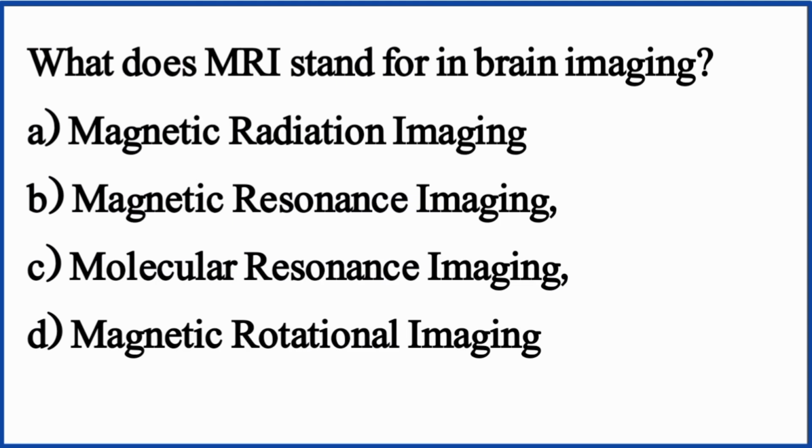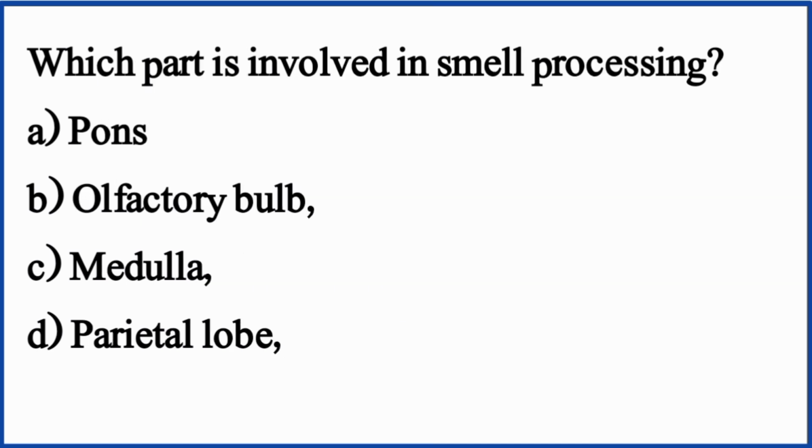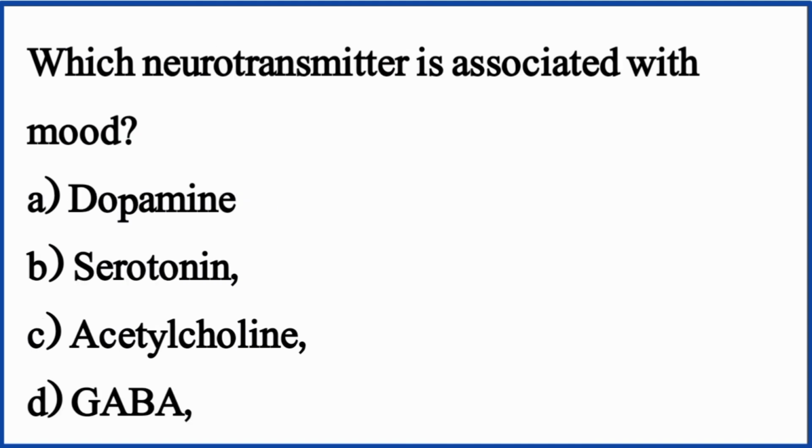What does MRI stand for in brain imaging? The right option is option B, magnetic resonance imaging. Which part is involved in smell processing? The right option is option B, olfactory bulb. Which neurotransmitter is associated with mood? The right option is option B, serotonin.